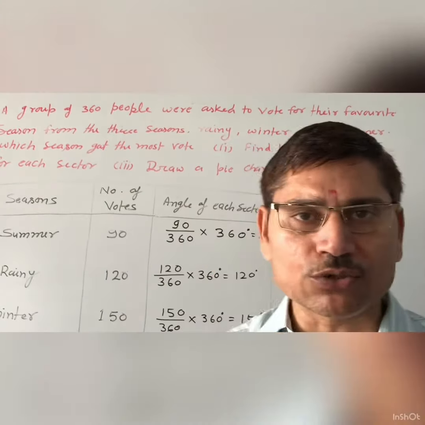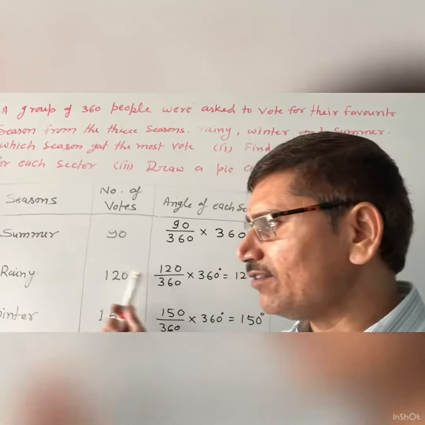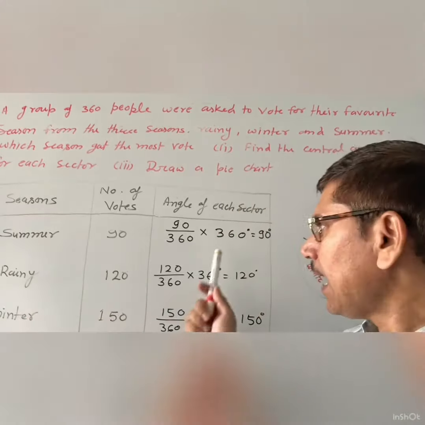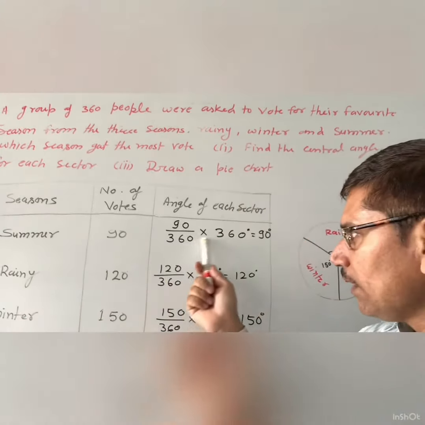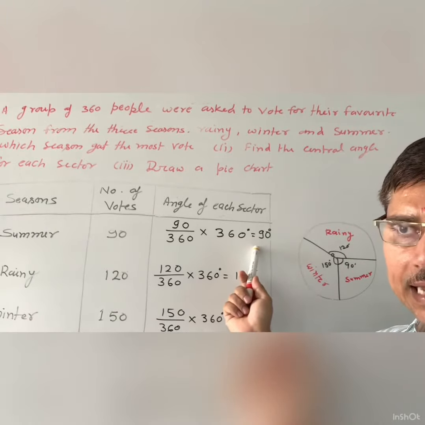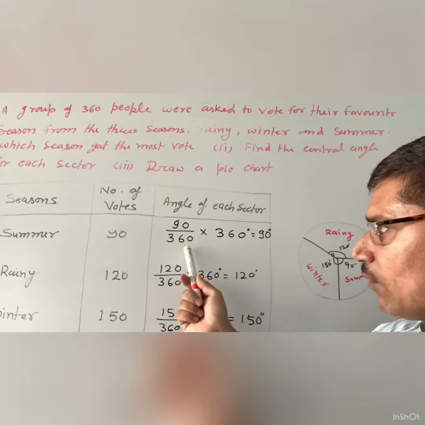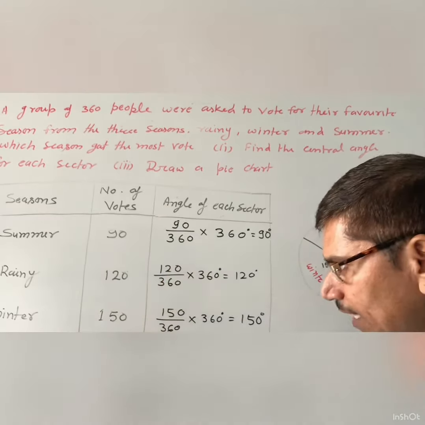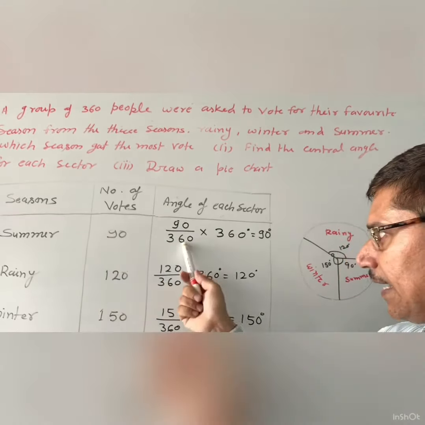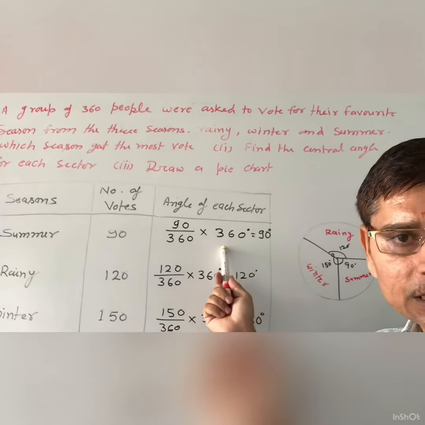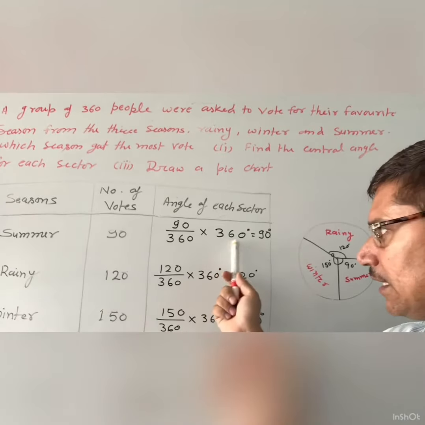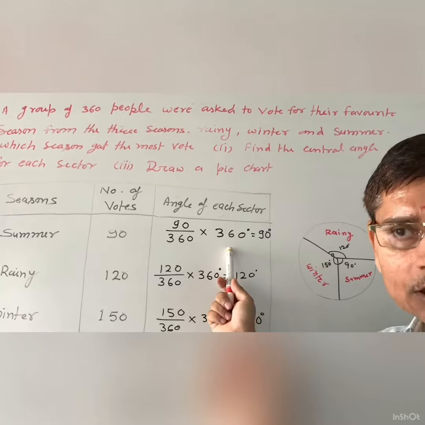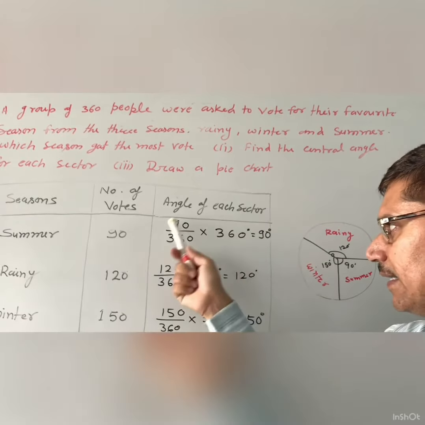So first of all, in this case, you will write the given information according to the question. After that you will find the central angle, that is the angle of each sector. How can you find it? The corresponding value divided by the total value. You will find the sum and multiply by 360 in each question. In each question you will multiply by 360 degree and then simplify it.